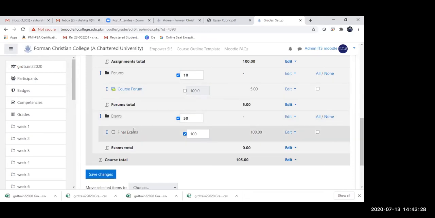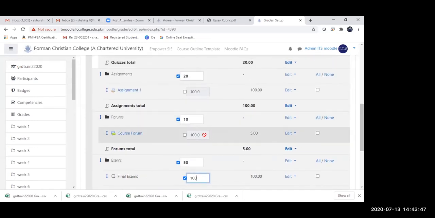Because it is placed under the exams category, by saying 100%, I mean that the weightage of 50 under the exams category will entirely come from this final exams grading item activity. So that is why I have selected 100%.